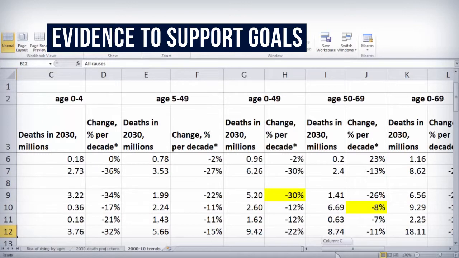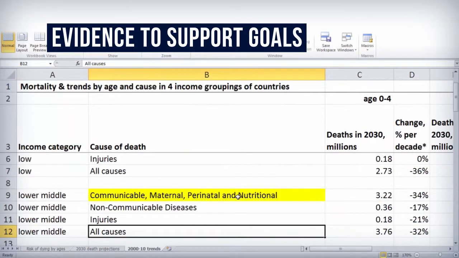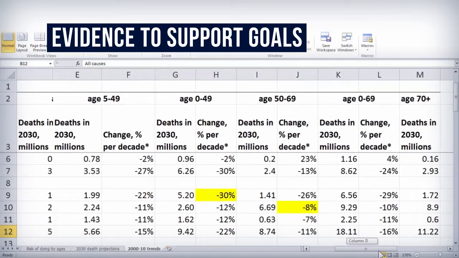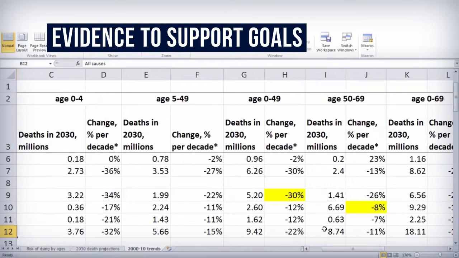So is this achievable? Well, let's look at ages 0 to 49, shown here, and overall, from communicable, maternal and perinatal conditions, India achieved a 30% reduction in deaths in the last decade.